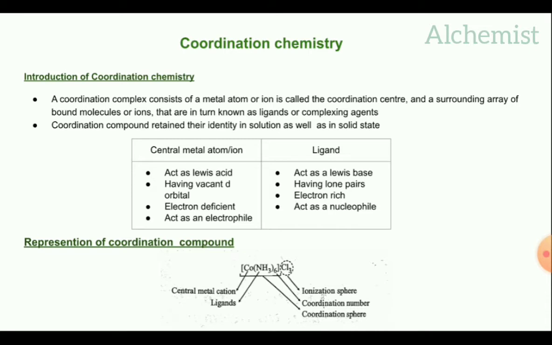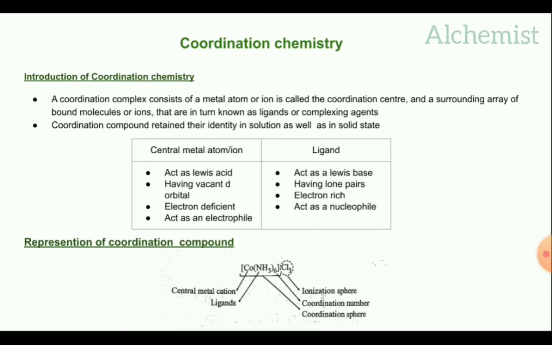Next is representation of coordination compound. We already says that a coordination compound containing metal atom and its surrounding so many ligands are located. The central metal atom and its surrounding ligands are arranged in a square bracket.